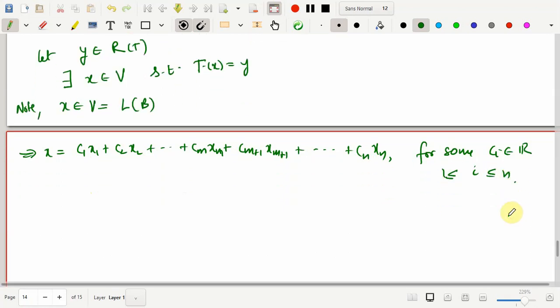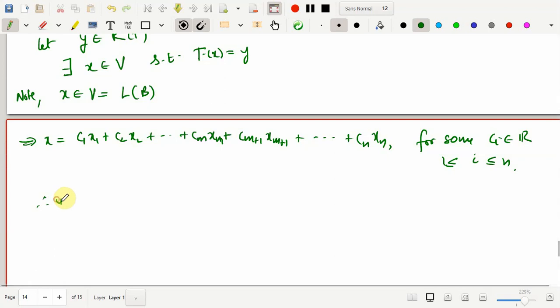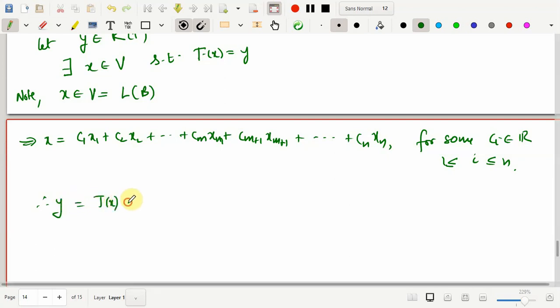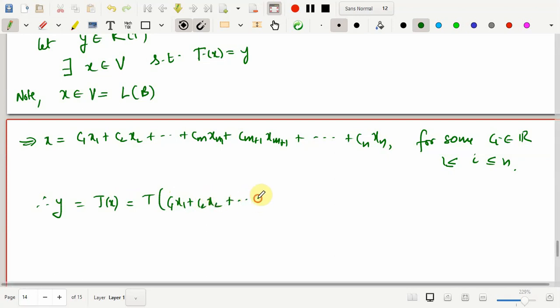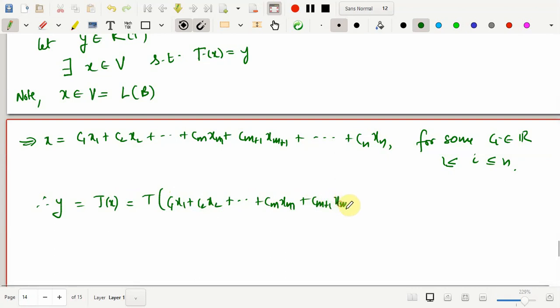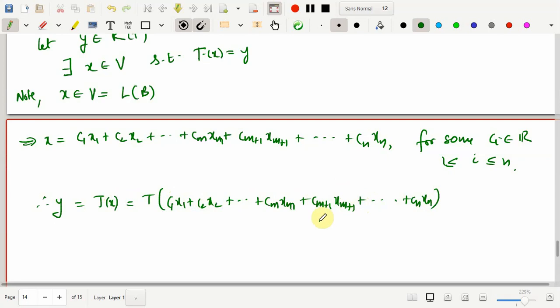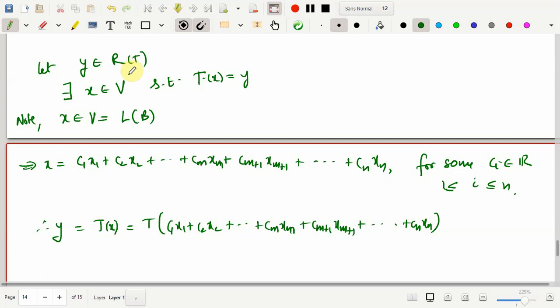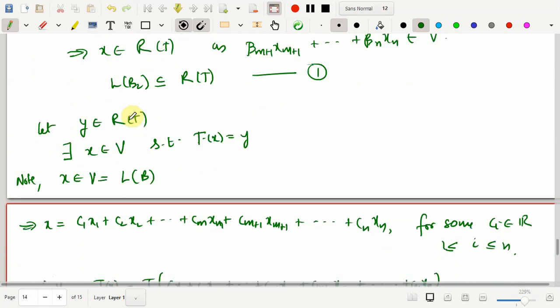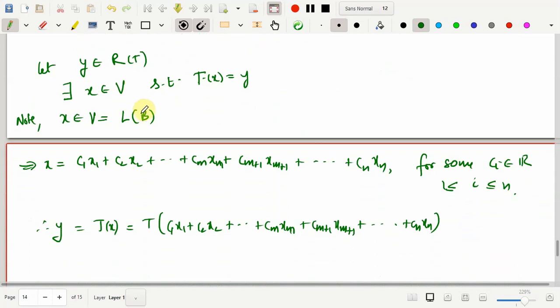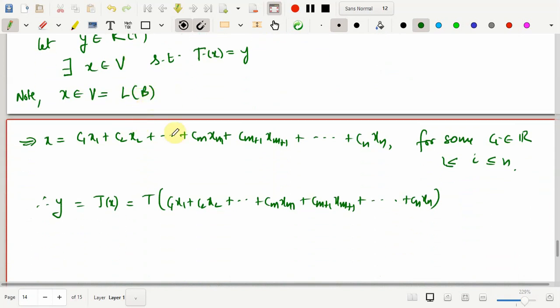Okay, so therefore y, which is the same as T of x, will be the same as T of c1 x1 plus c2 x2, and this goes on till cm xm plus cm plus 1 xm plus 1, and this goes on till cn xn. See, you should not forget your claim. You need to show that this y belongs to R of T, that is, y belongs to L of B2. So that means you should be able to express this y as a linear combination of vectors of B2.